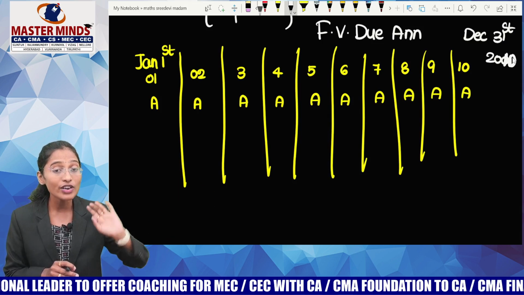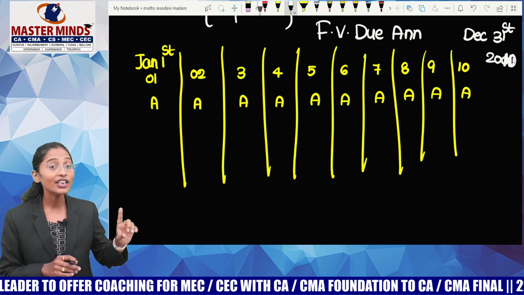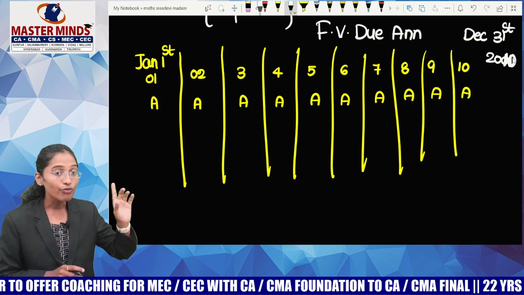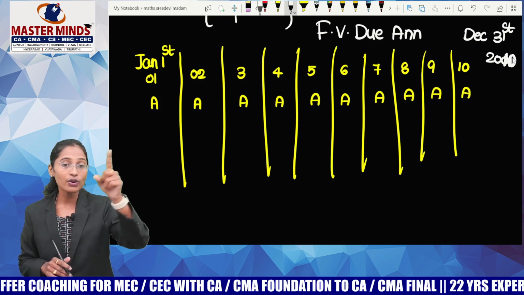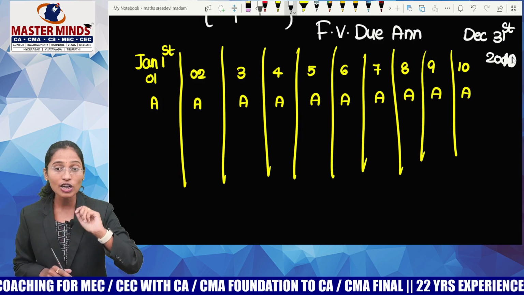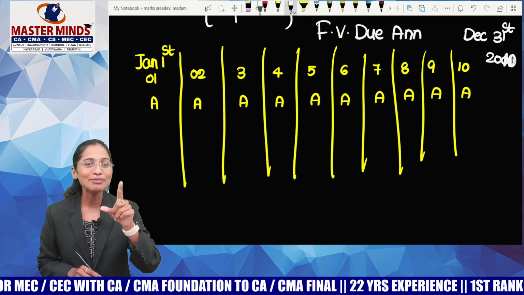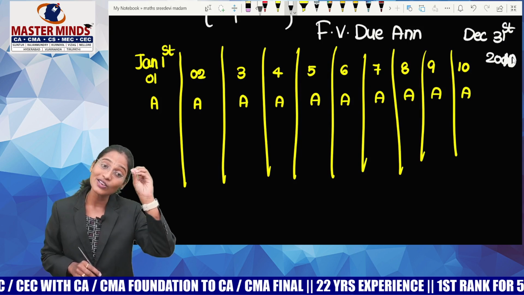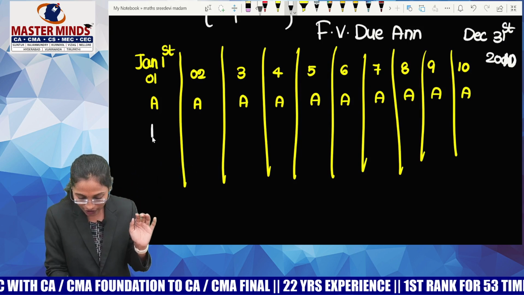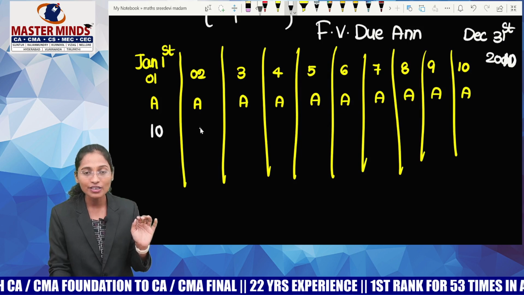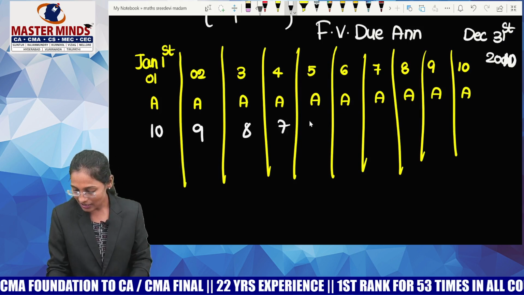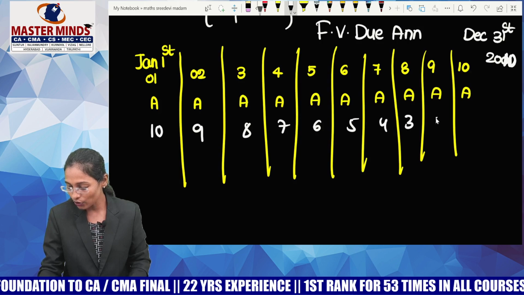When did my first payment happen? January 1st, 2001. From January 1st, 2001 to December 31st, 2010, how many years was there? Yes, it is absolutely 10 years, because 2001 is also there. So for this one, we'll get 10 years of interest. 9, 8, 7, 6, 5, 4, 3, 2, 1.